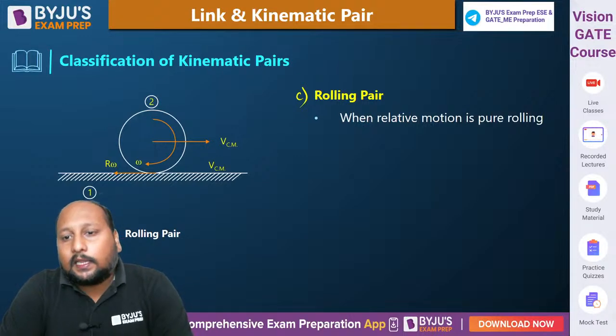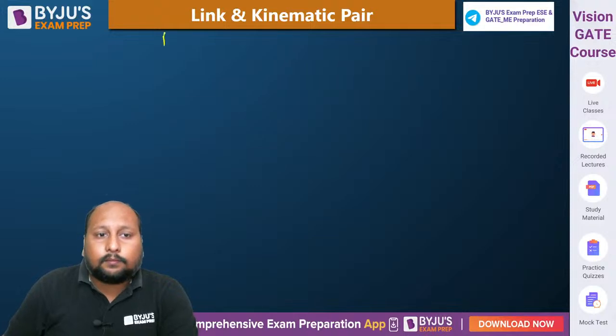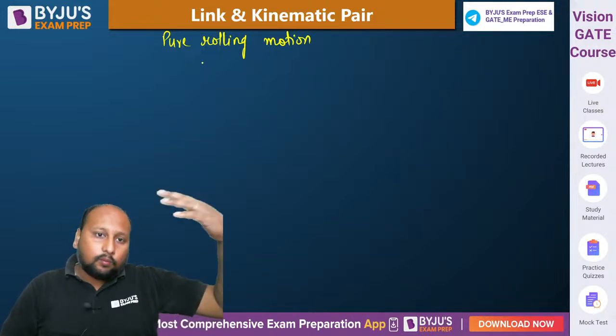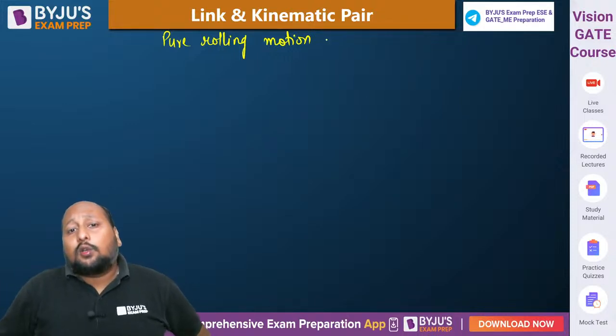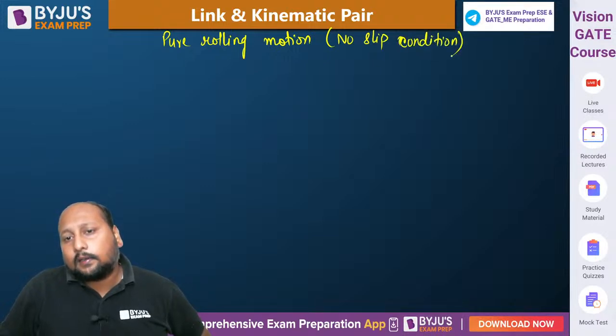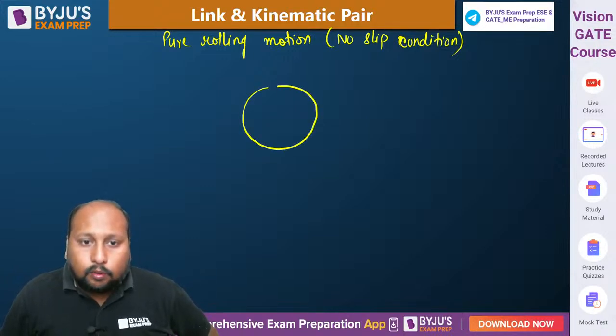Before understanding the rolling pair, let us first see what pure rolling motion is. What is the condition for pure rolling motion? What is the meaning of pure rolling motion? Let us try to understand that, then we will look at it in the rolling pair. Pure rolling motion means there is a no-slip condition. Pure rolling motion means there is no slip at the point of contact. What is the meaning of this? Let us say there is a body undergoing pure rolling motion.